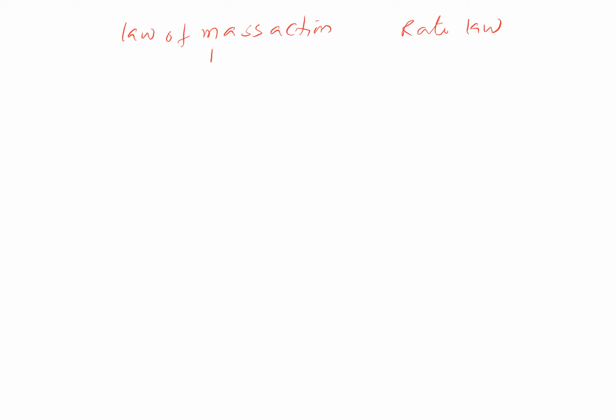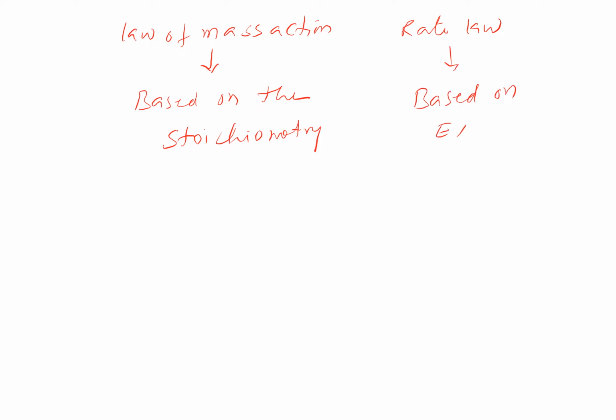But law of mass action is completely based upon the stoichiometry of the reaction. When it comes to rate law, this completely depends upon the experimental data. So law of mass action comes from the stoichiometry of the reaction. Rate law comes from the experiment.